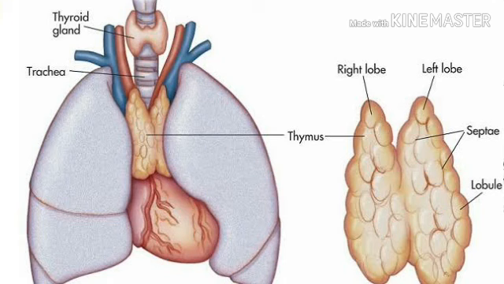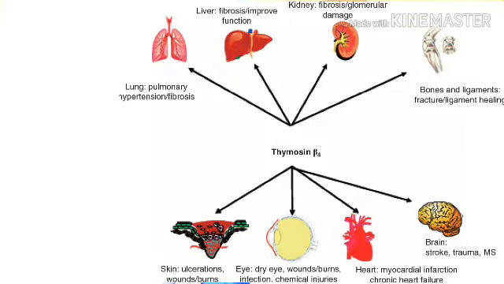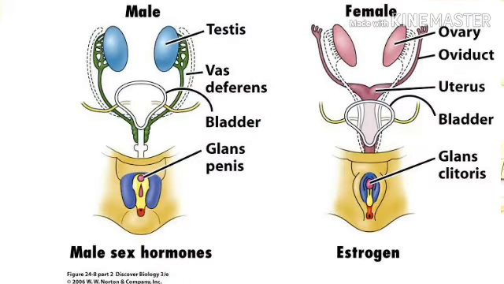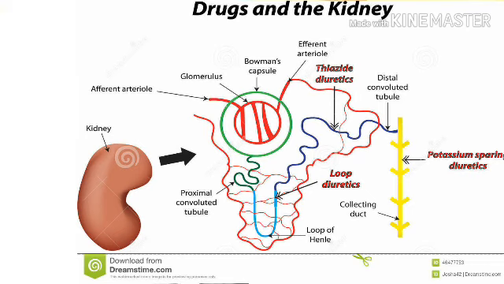The thymus is considered an endocrine gland because it secretes a hormone, thymosin, which stimulates the T lymphocytes of the immune system. The gonads are also included because, in addition to producing sex cells, they secrete hormones. Other organs, including the stomach, kidney, heart, and small intestines, also produce hormones.